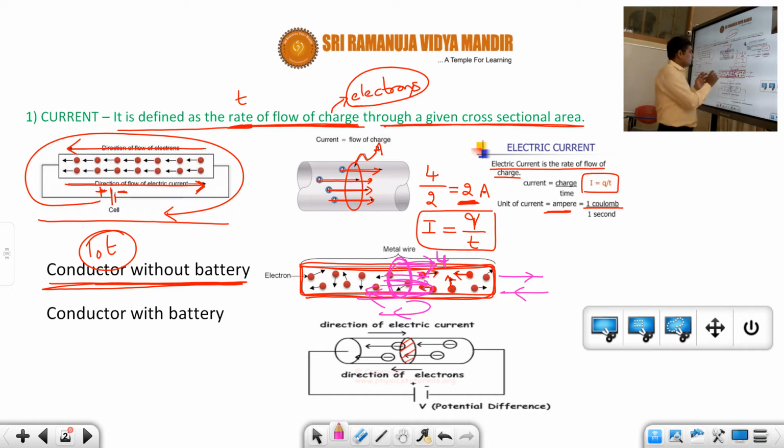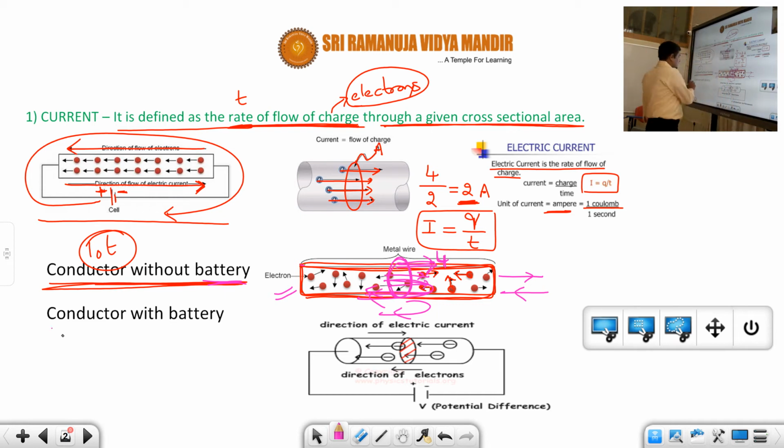Same way here also, whenever a conductor is not connected to a cell, there is definitely movement of electrons, but there is no definite movement towards one side. They will be randomly moving, going that side and coming back this side. So whenever a conductor is not connected to a battery, there will be movement of electrons, but there is no flow of current.